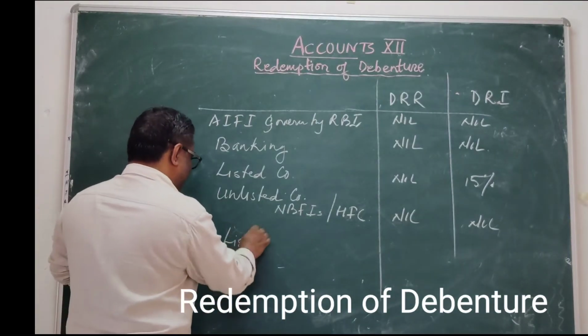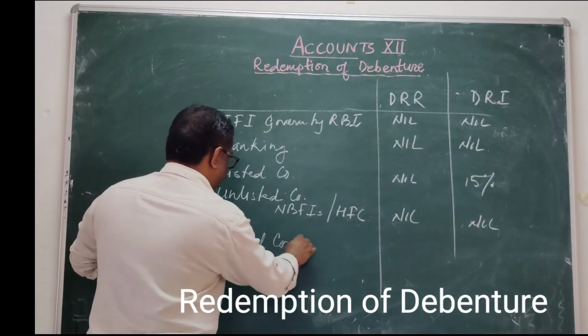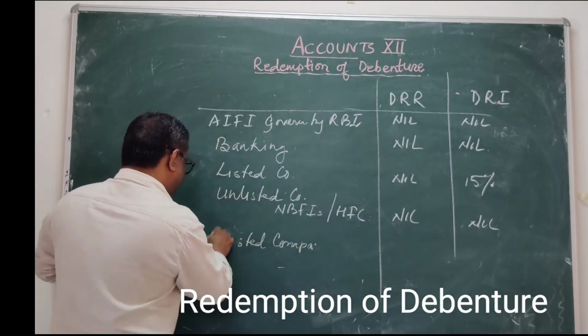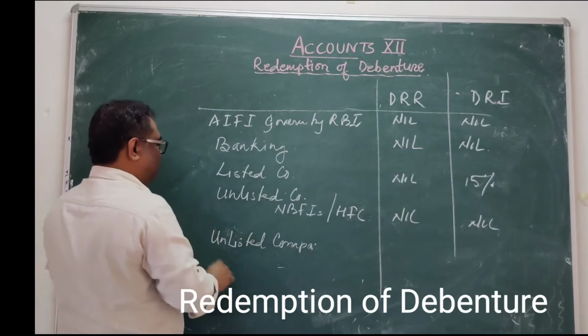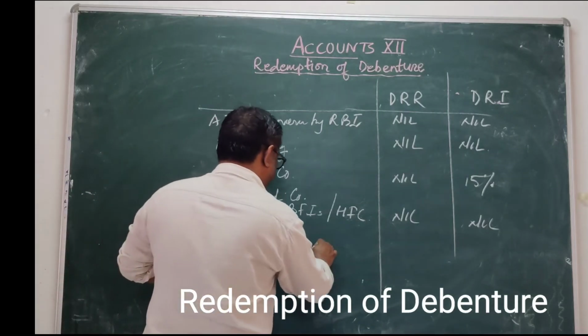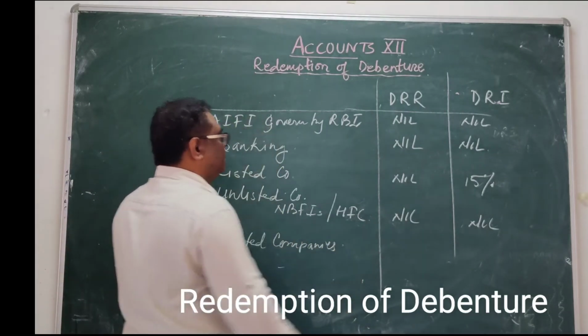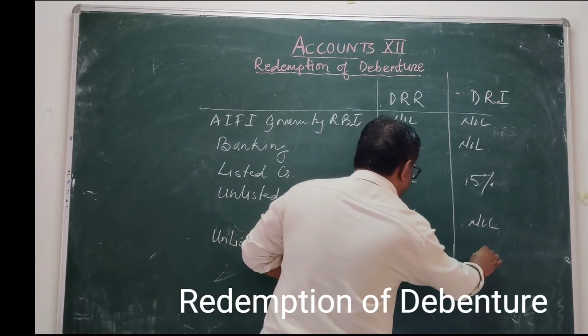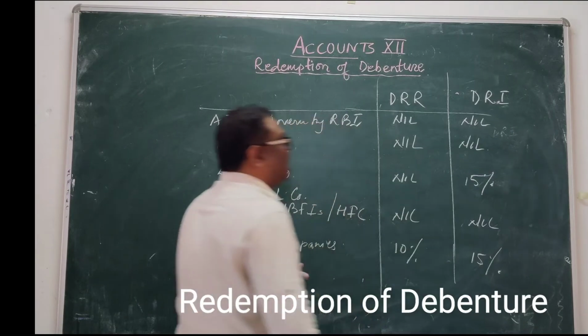Listed companies, unlisted companies here. Unlisted companies create DRR at the rate of 10% and DRI at the rate of 15%.